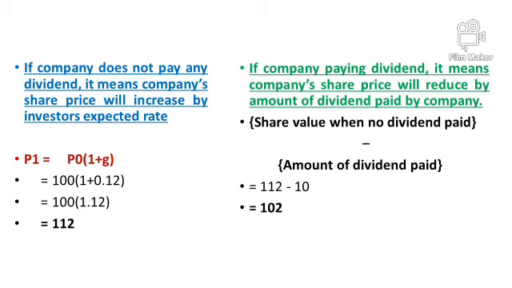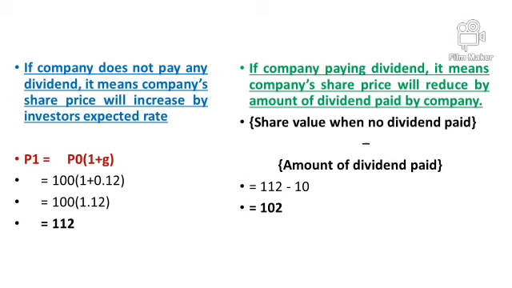The logic is whenever the company is paying dividend, the cash part from the asset side reduces and the liability of the company also reduces. In short, the balance sheet of the company reduces by 10 rupees. And when the company's balance sheet reduces by 10, the value of share will also reduce by 10, or you can say the amount of dividend. And that's the logic.